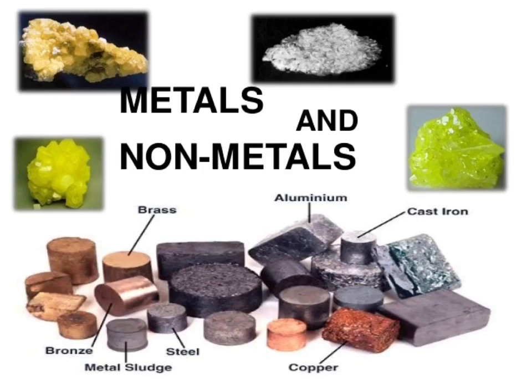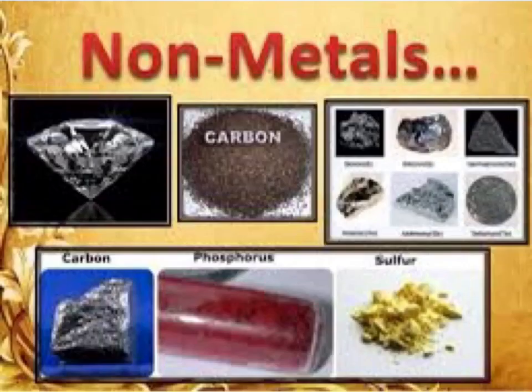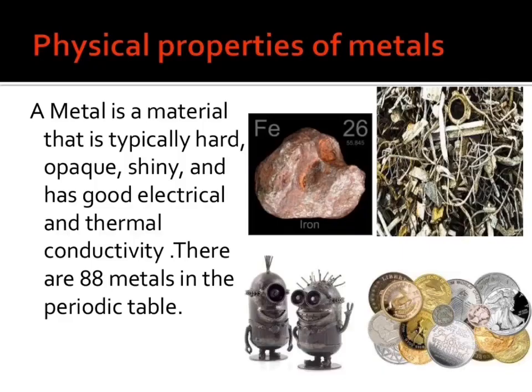On the basis of their properties, all the elements can be divided into two main groups, metals and non-metals. Iron, copper and aluminium are examples of metals, whereas carbon, oxygen and sulfur are examples of non-metals. All the metals have similar properties and all the non-metals also have similar properties. But the properties of non-metals are opposite to those of metals. Both metals as well as non-metals are used in our daily life. So, let's first study the physical properties of metals and non-metals.